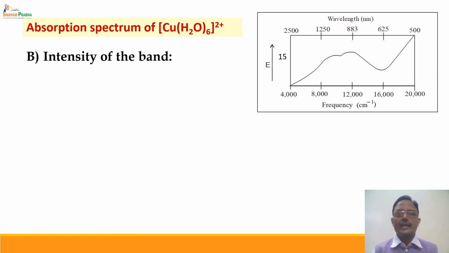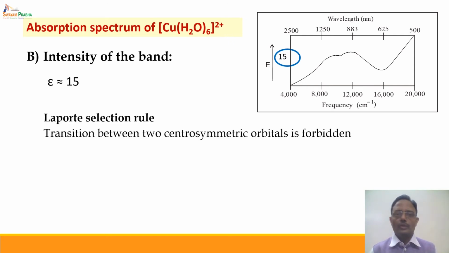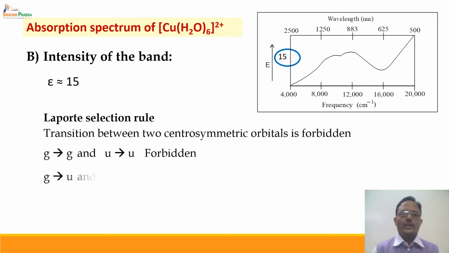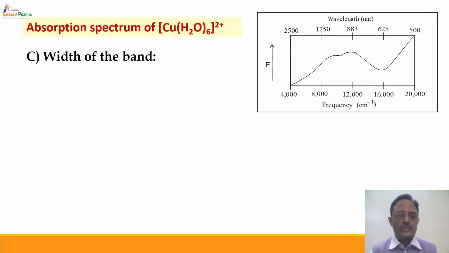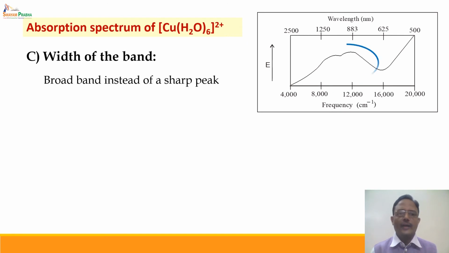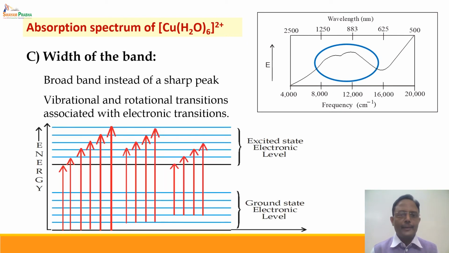Second aspect of this is the intensity of the band. Again, you will find the intensity of the band is very low, of the order of 15 only. The reason for this is again the Laporte selection rule, and this is a forbidden transition, g to g transition, and hence the absorption spectrum is there, but the intensity is extremely low. Third aspect of this is the width of the band. Again, the band is wide because of vibrational and rotational transitions associated with the electronic transitions.